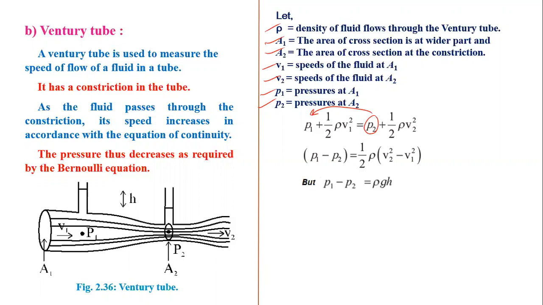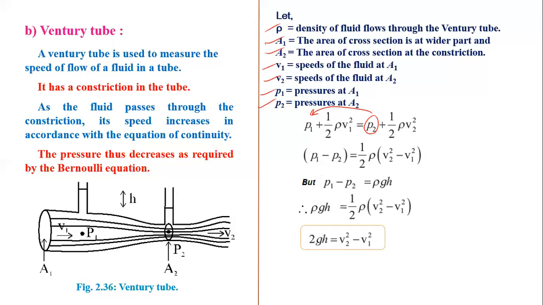But here P1 minus P2 is equal to rho GH, as we learned in the formula of pressure. So we can write rho GH is equal to 1 by 2 rho (V2 square minus V1 square).